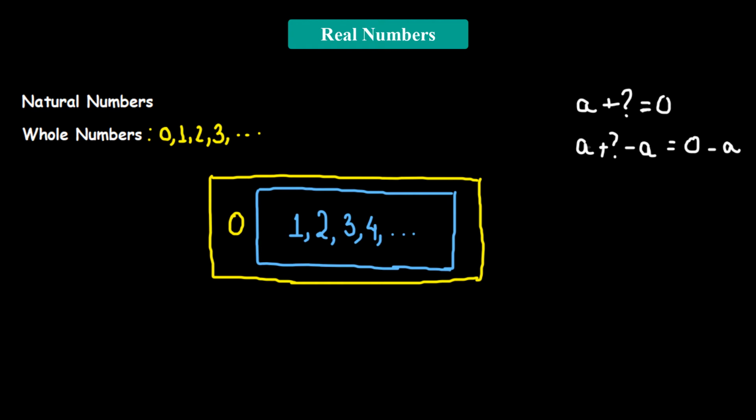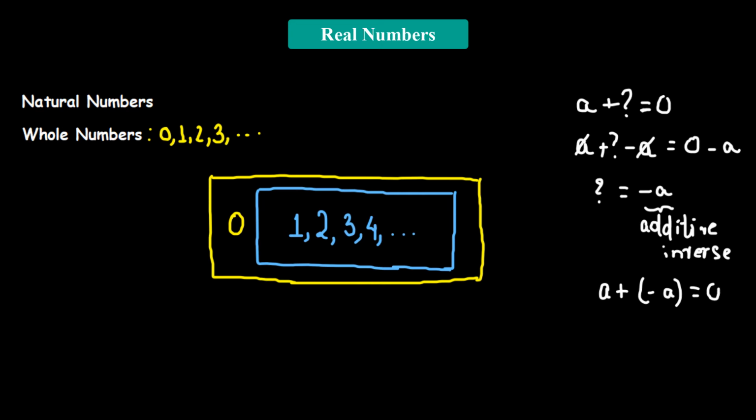Now this a minus a gets cancelled. So we are left with the unknown on the left hand side, and 0 minus a, we know that 0 doesn't count, so we're going to get negative a. We're saying that this negative a is the additive inverse of the number a, so that when we add this additive inverse to a, the result is always going to be 0.